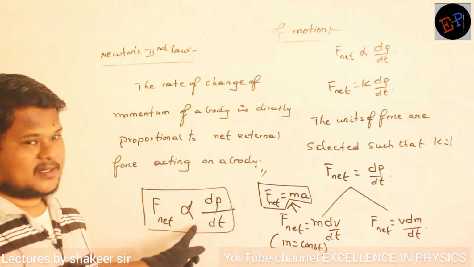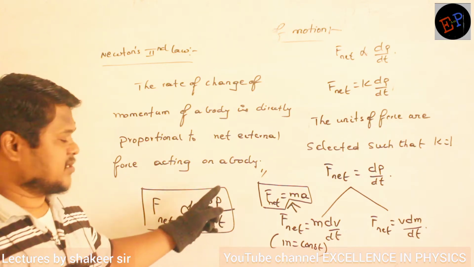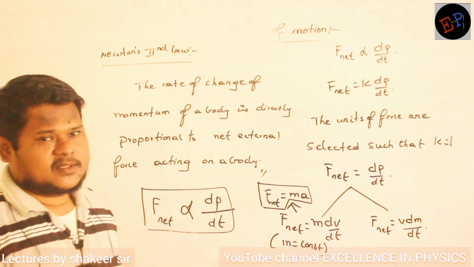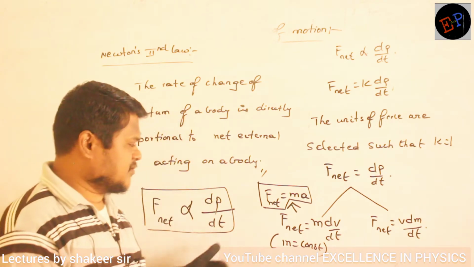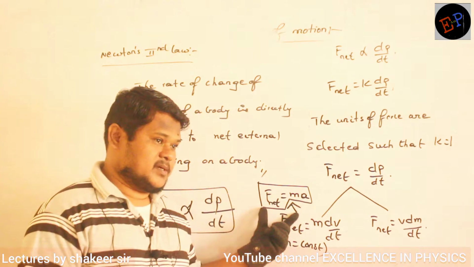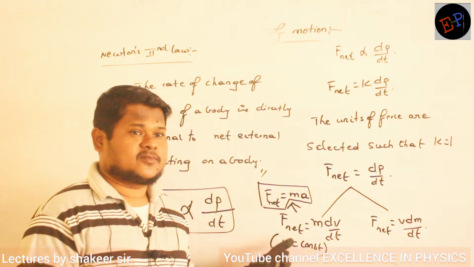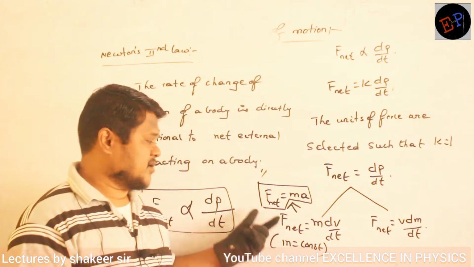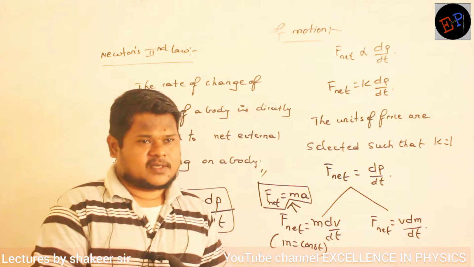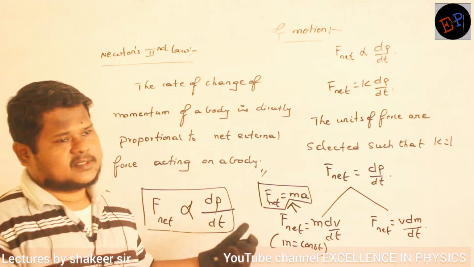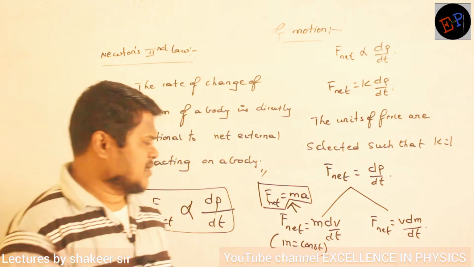Newton's second law: dp by dt is directly proportional to the net force acting on the system. And from that one we have derived one sub condition where mass is not changing, only velocity is changing. So therefore I am writing F net is equal to mass into acceleration. This is one case of Newton's second law. Is it clear? Now this is another case.